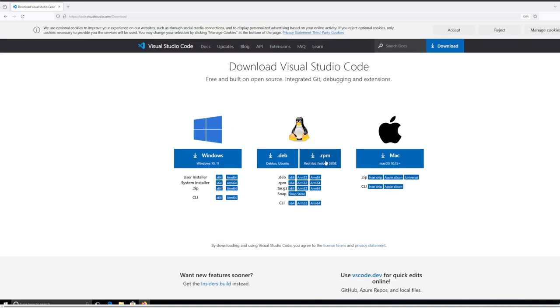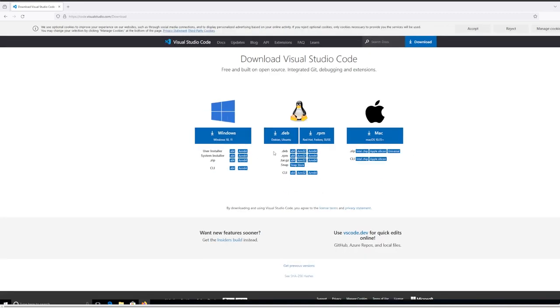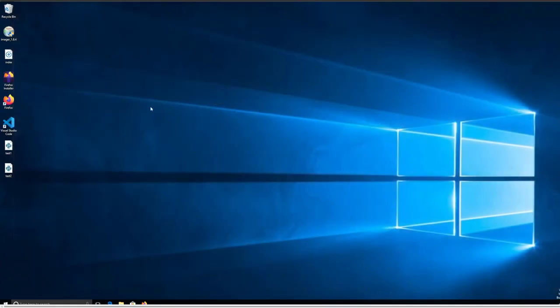If you have Fedora, use RPM; if you have Debian or Ubuntu, use this one. Kali Linux uses Debian, so make sure you use the left one, and if I'm not wrong, Parrot uses Debian as well. So that's for those distributions. Once you install it, just close it and run Visual Studio Code.